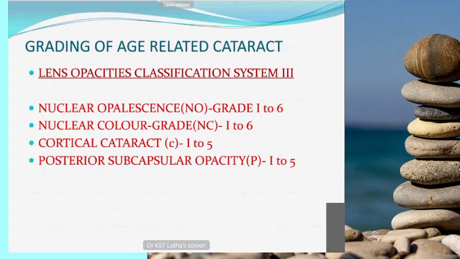Now we have seen the stages of cataract. If you want to grade the cataract, there are classifications available, the Lens Opacities Classification System. The grading starts from grade 1 to grade 6. It is mainly useful for grading cortical cataract and nuclear cataract. Posterior subcapsular cataract you can find out easily with the help of the slit lamp. But among the other gradings, you should mainly know the nuclear color grading, that is more important.